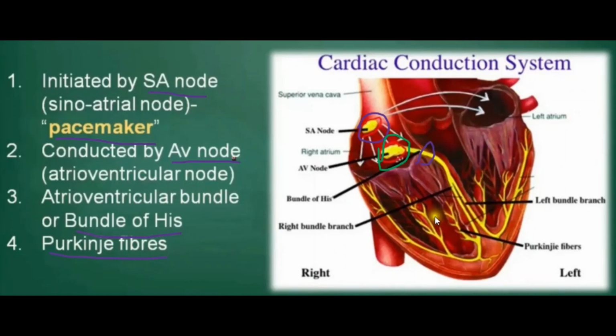So like that, initiation and conduction of heartbeat takes place. One more time, listen carefully. First, the impulse is initiated by the SA node, the sinoatrial node. That impulse enters the AV node, the atrioventricular node. After that, the AV node spreads the impulses through the bundle of His. And after that, what will happen? The bundle of His spreads the impulses through the Purkinje fibers, and through the Purkinje fibers it enters the ventricular area. Understand? In this way, initiation and conduction of heartbeat takes place in human beings.